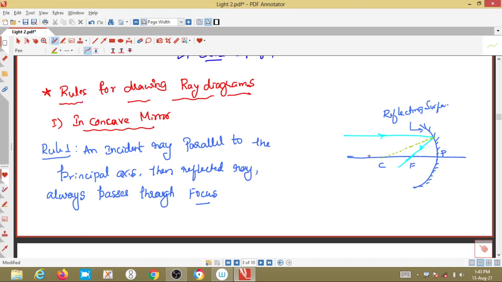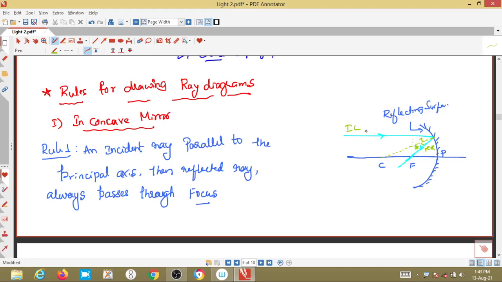Clear now? So this angle is equal to this angle: this is the incident angle, this is the reflected angle, this is the incident ray, this is the reflected ray. This is called a ray diagram for rule number 1.